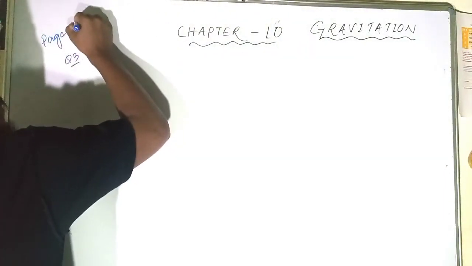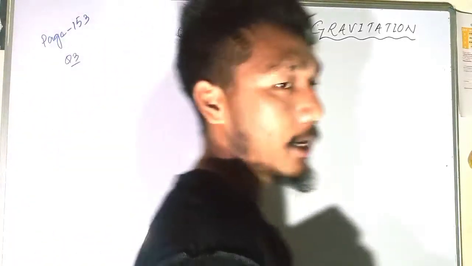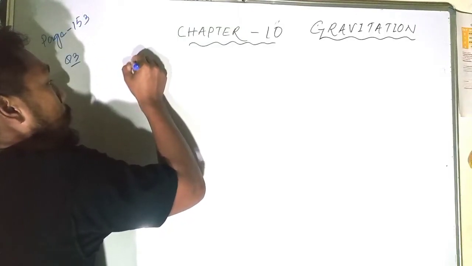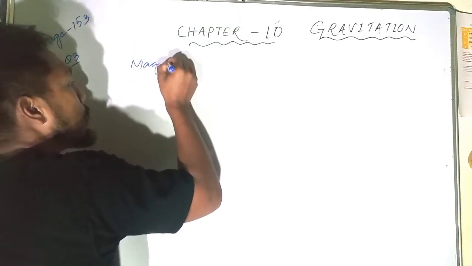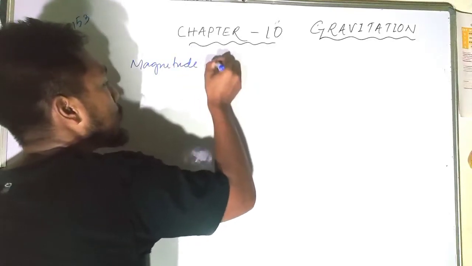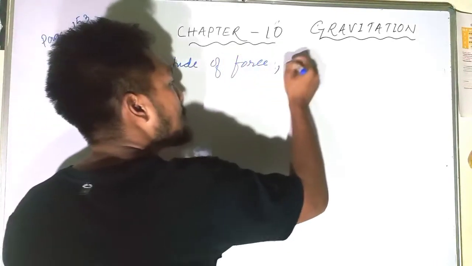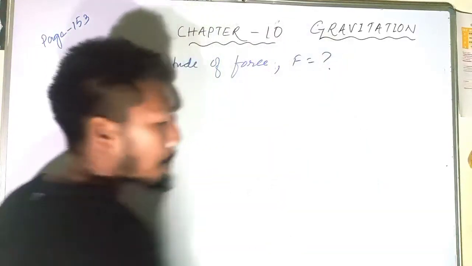You are asked to find the magnitude of the force. That is, F you have to find.